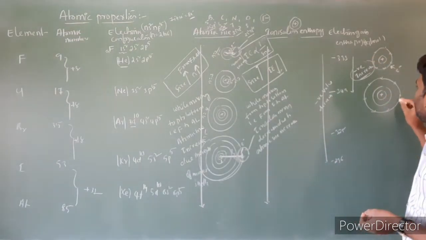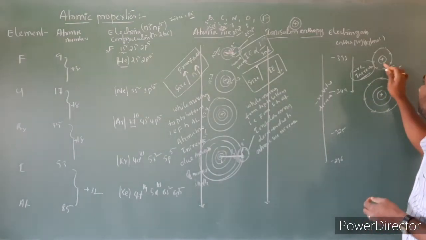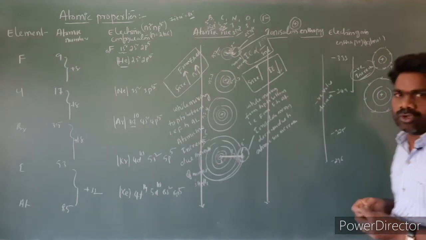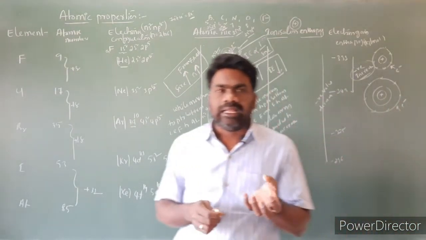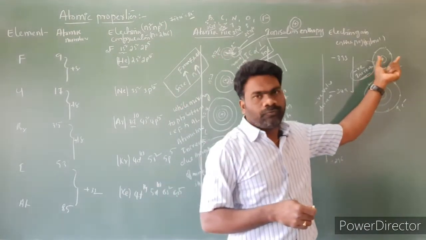In chlorine, the inter-electron repulsion is very much less compared to fluorine. So we can add an electron very easily to chlorine compared to fluorine.